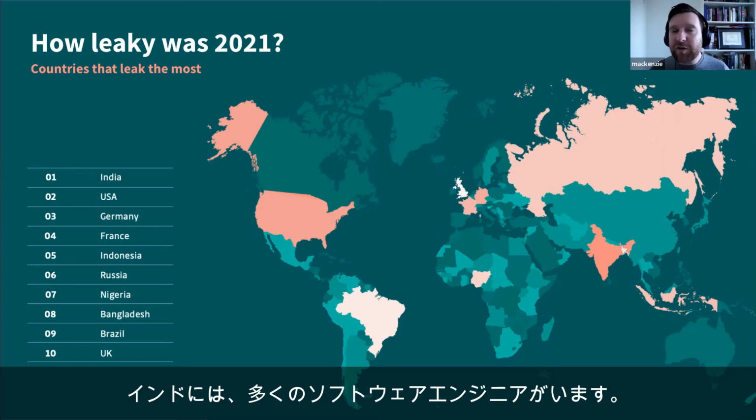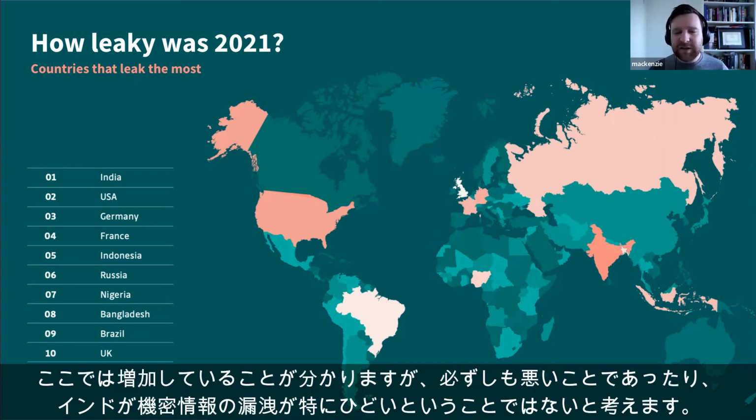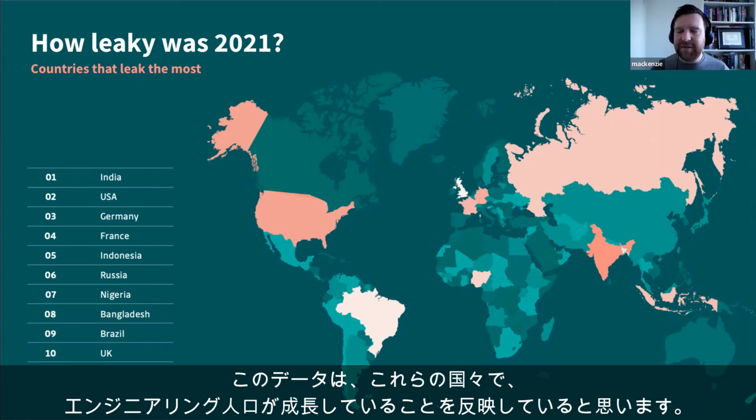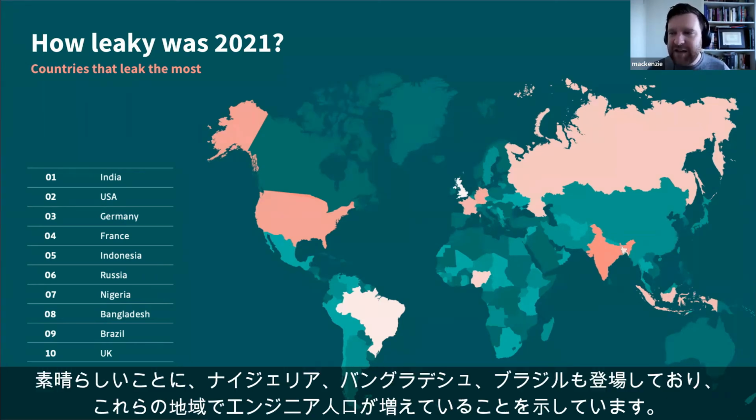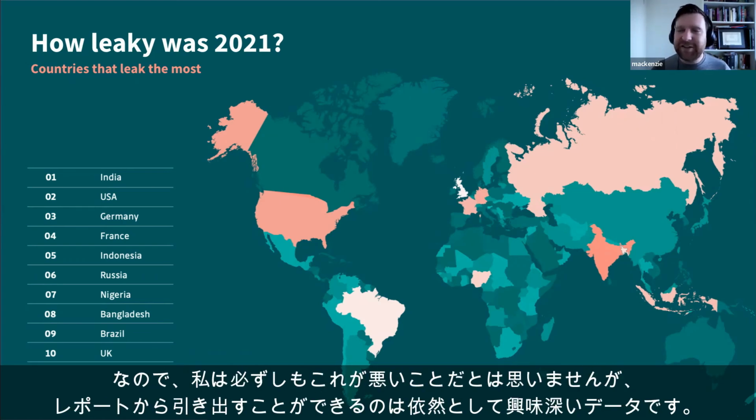So there's a lot more software engineers in India. So we can see that these are increasing. I don't necessarily think that this is a bad thing, or that India is particularly bad at leaking secrets. I feel that this data just reflects these countries are growing in their engineering populations. And it's also great to see countries like Nigeria, Bangladesh, and Brazil actually appear on this, because it's showing that the engineering populations are increasing in these areas. So I don't necessarily think that this is a bad thing, but it is still interesting data that we can pull out of the report.